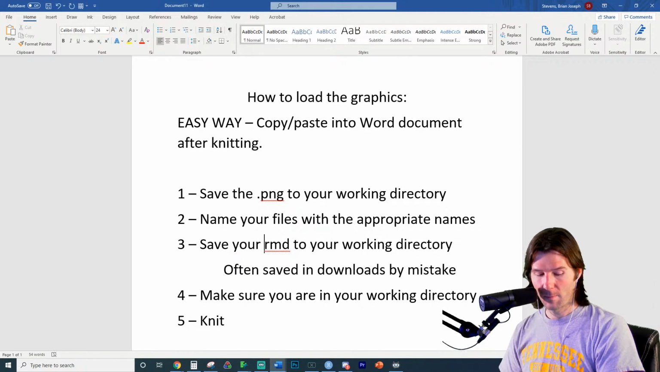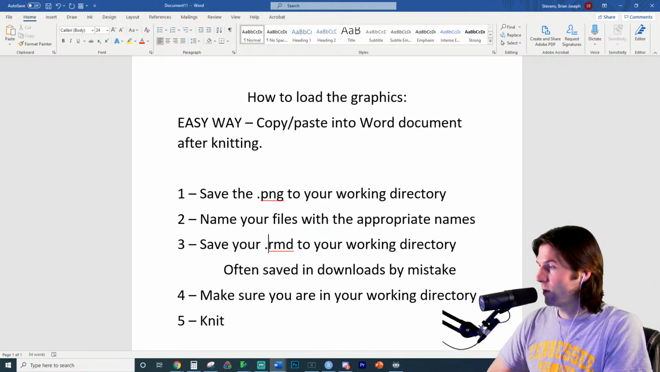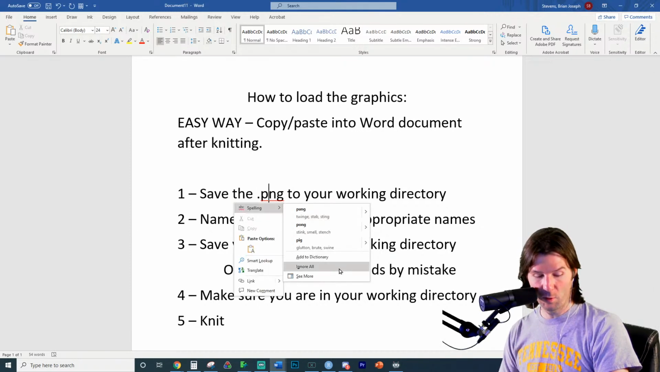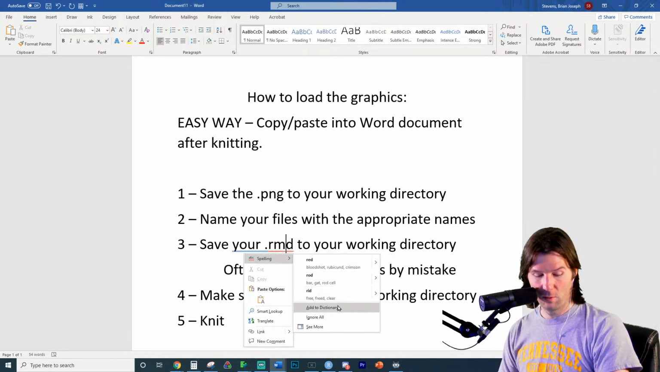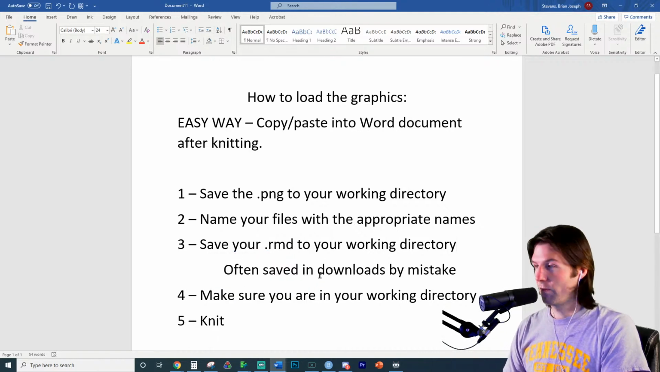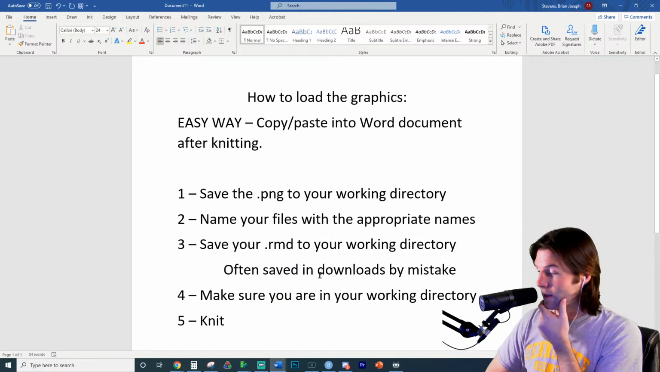What? Word does not know about file names. .rmd is proper. Let's take away these errors. Ignore all errors. Ignore always.